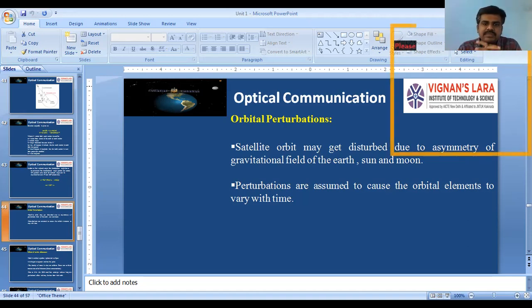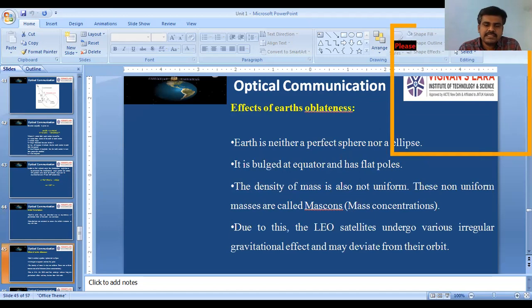Whatever it may be, due to all those effects the satellite may get disturbed in its orbit. That means the centrifugal and centripetal forces acting on the satellite may vary, due to which the satellite may move into higher orbits or into lower orbits, and it is not desirable. The satellite perturbation is not at all desirable.